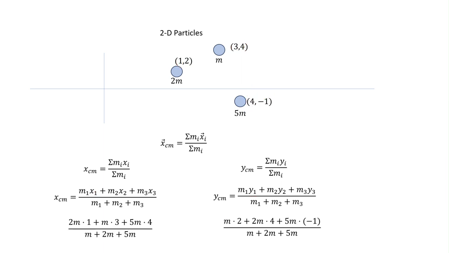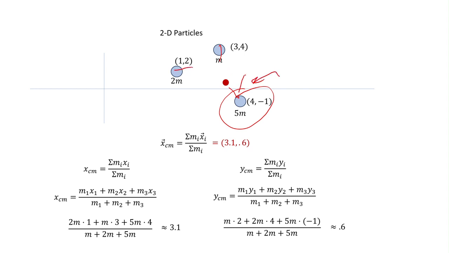Okay, let's calculate it out. We get a final answer. We get a coordinate, right? 3, 1.6. What does that mean? That's somewhere around there. Well, if you think about it, most of the mass is around here, and so this makes it lower, this makes it higher, this makes it lefter, this makes it righter, and this guy wins more than the others. So yeah, that's about it. That's where the center of mass is and how you calculate it.